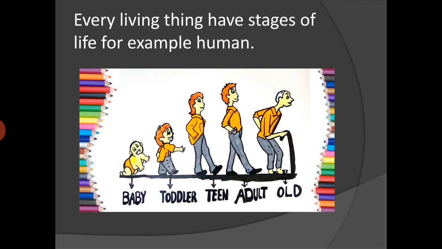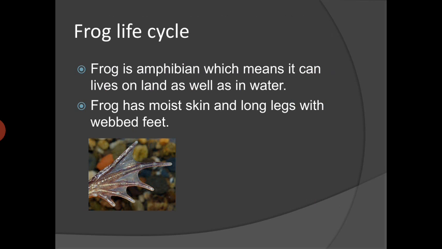And we are discussing the frog life cycle. Frog is amphibian, which means it can live on the land as well as in water. And frog has moist and long legs with webbed feet. Just look at the picture. These are called webbed feet. Webbed feet help the frog to float in the water or swim in the water easily.